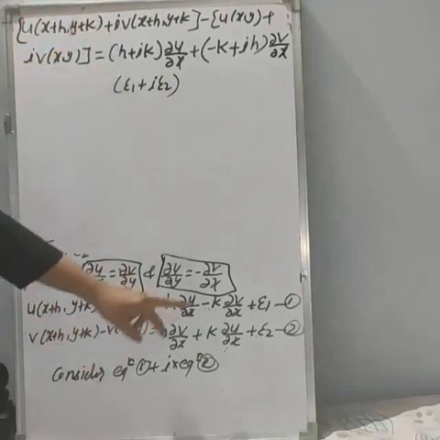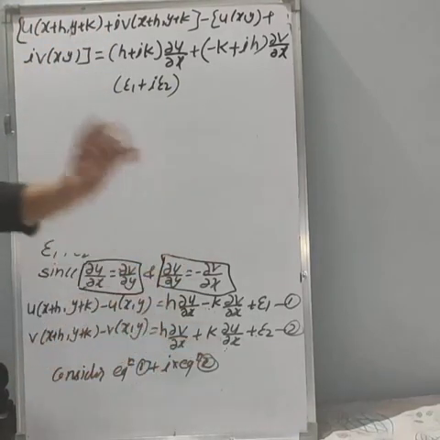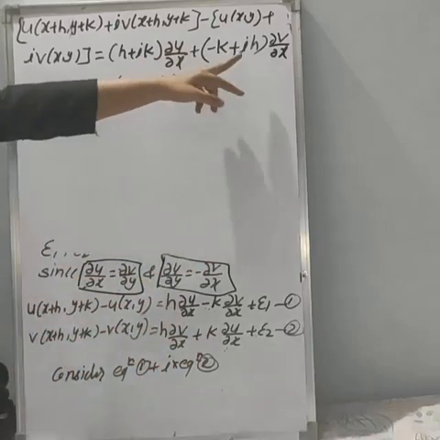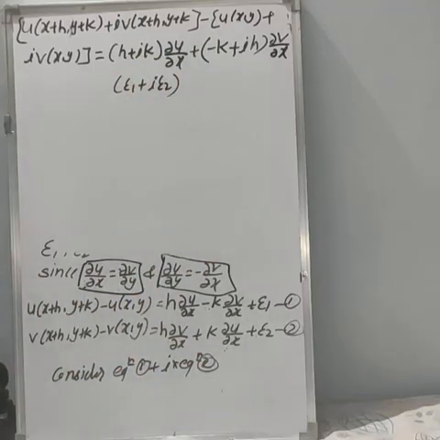Please try to understand this step. Because we are adding this term, we will take the common term. And for equation 2, we are multiplying by i. So here we remain with i into k, here i into h, and here i into epsilon 2.